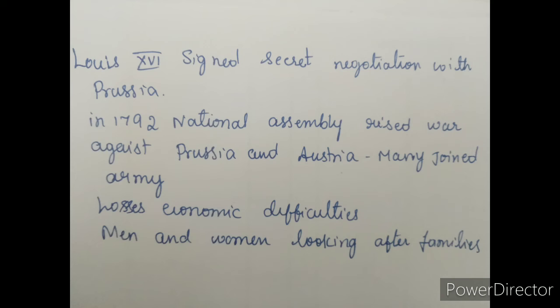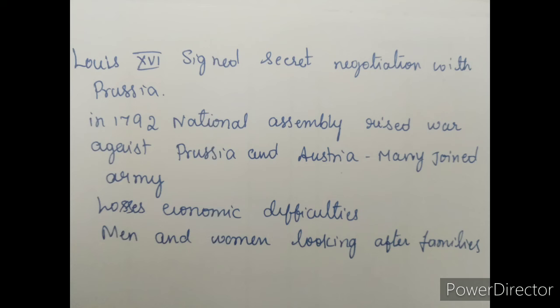Among the patriotic songs they sang was the Marseillaise, composed by the poet Roget de l'Isle. It was sung for the first time by the volunteers from Marseilles as they marched into Paris, and it became the national anthem of France. Is it clear? Shall we go to the next?